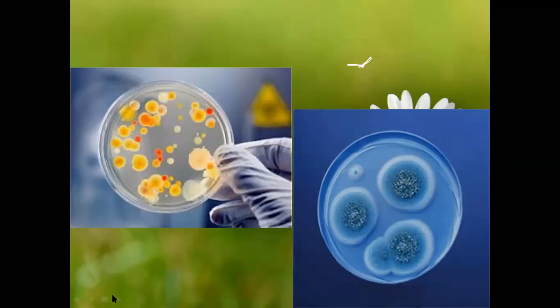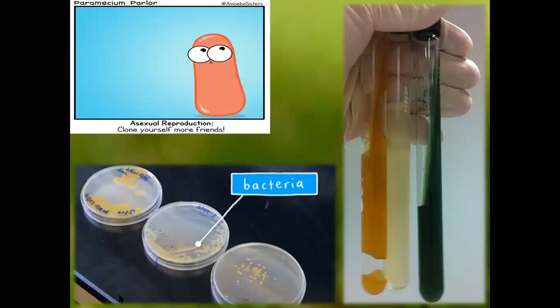Now coming to the next one, in the same way in the petri dishes the bacteria is growing. In the laboratories we grow these bacteria, microorganisms, any such fungi, in these petri dishes.